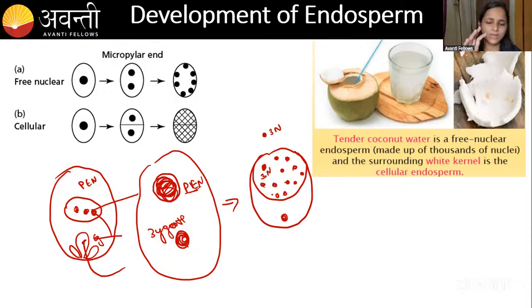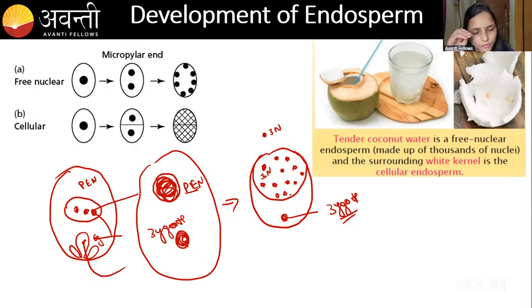And now the baby or the embryo, this zygote will tell, no, I'm not satisfied with this food. I need some other food because the cell wall is not there. Only the free nucleus is there. I want a cell wall for the food. Now what will happen? The endosperm will tell, Ruko, don't worry. I will prepare the cell wall.